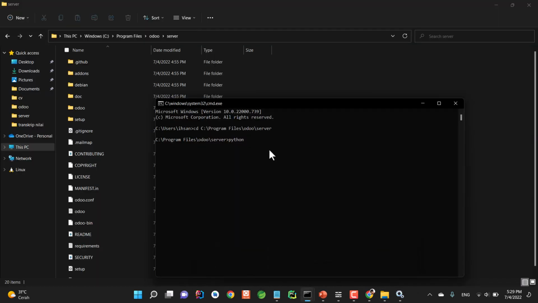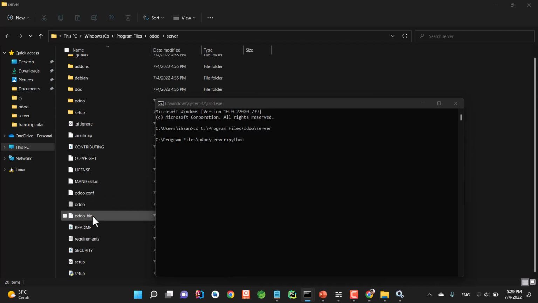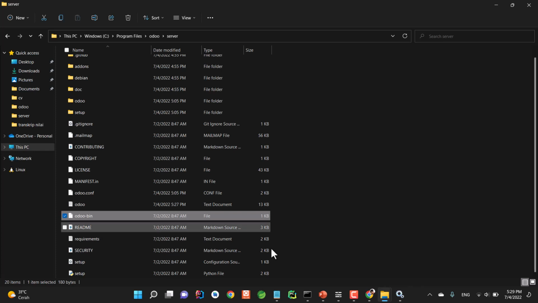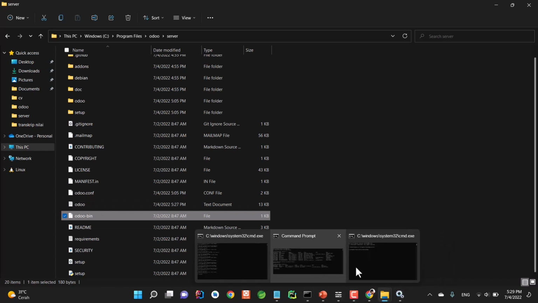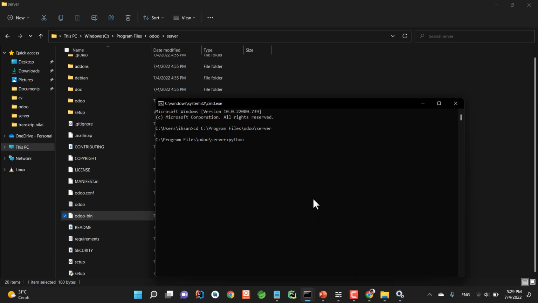Okay, so the executable file that Odoo uses to run the server is this particular file. So you need to execute this file with Python. To do that, we need to specify the file name, which is odoo-bin. So just like this.